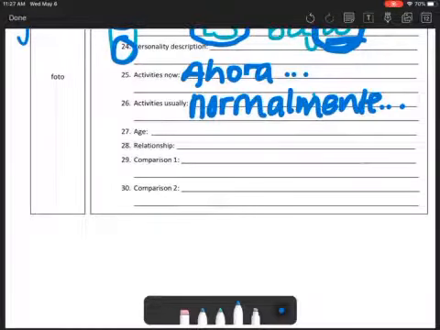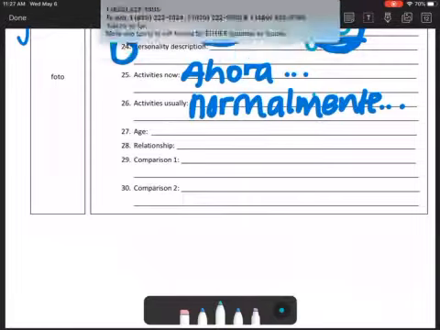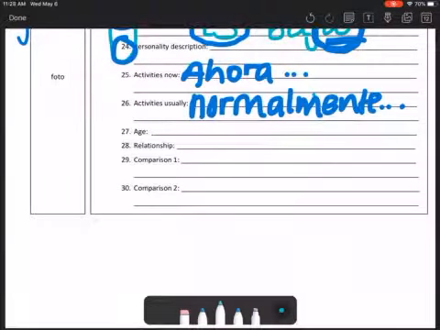And then the biggest thing here that I saw was conjugating those verbs. So let's say that now they like to relax and eat. You're going to say, she relaxes. She eats a lot. She plays volleyball. So you're going to want to make sure you're conjugating those verbs.